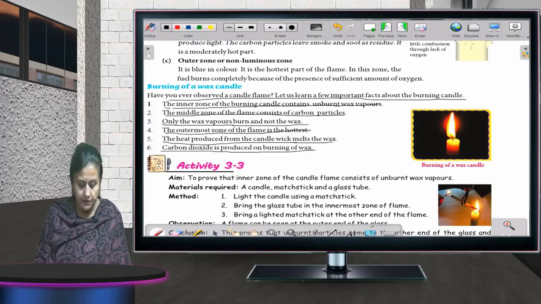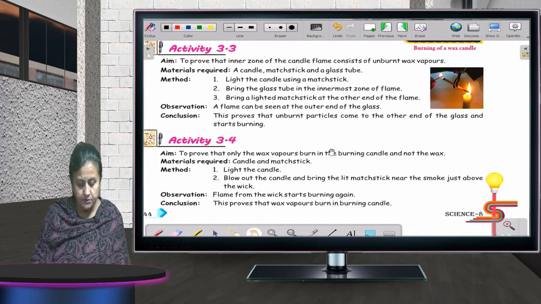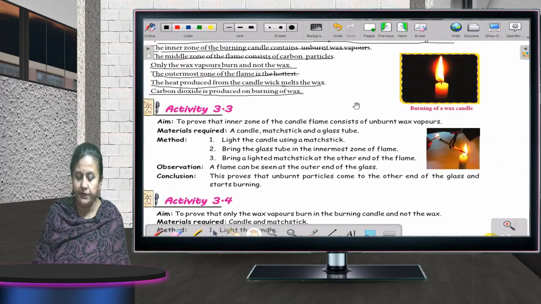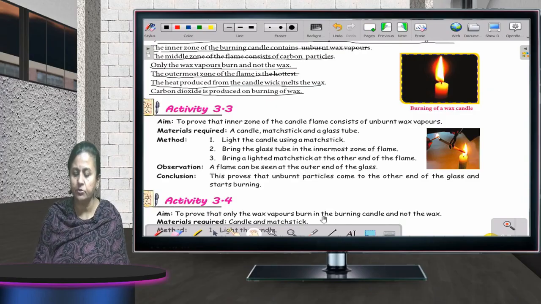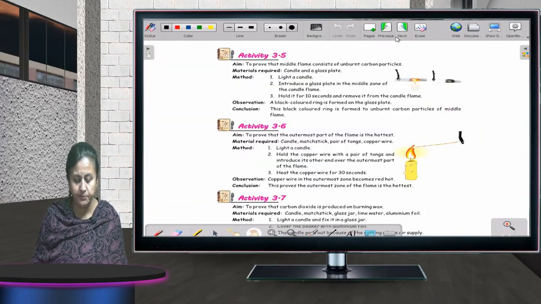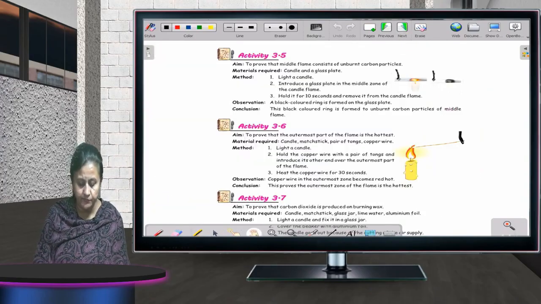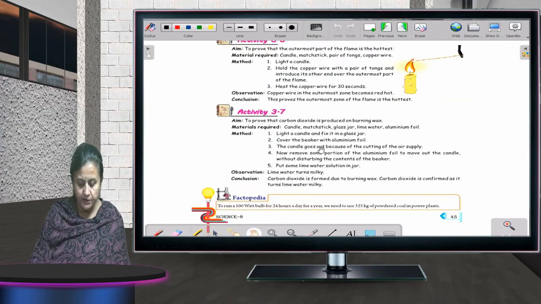Fine. Now, different activities have been mentioned over here, which show what I told you just now, the hottest part, the coldest part. You can just go through it. There is nothing much to explain in this. You can go through it yourself.